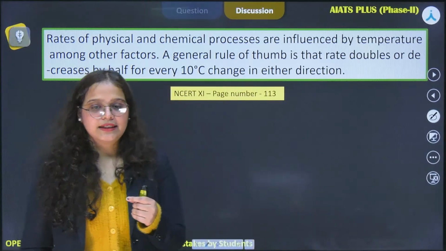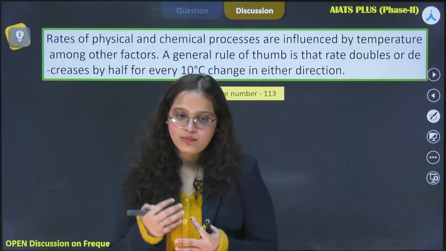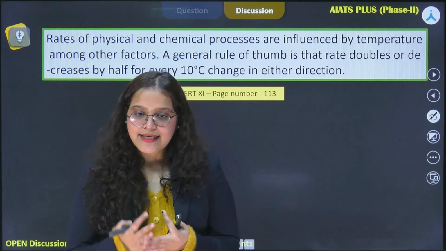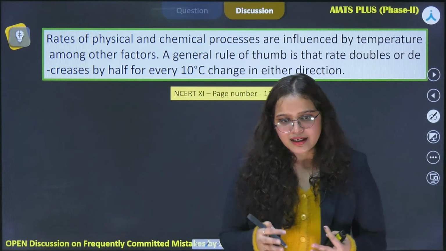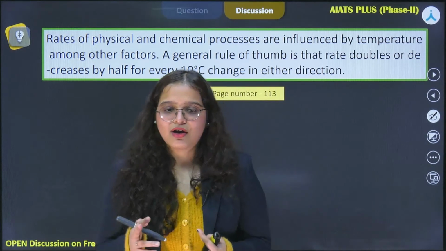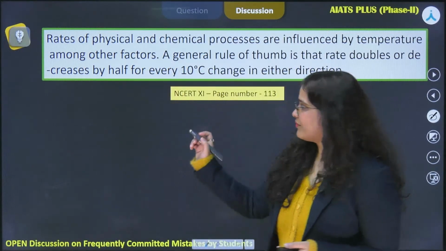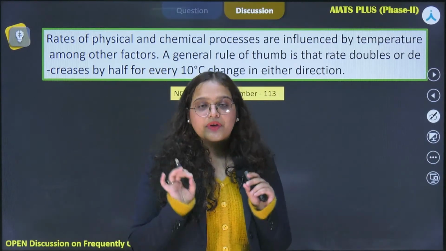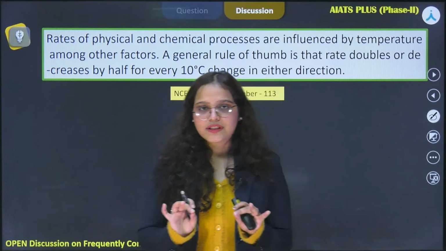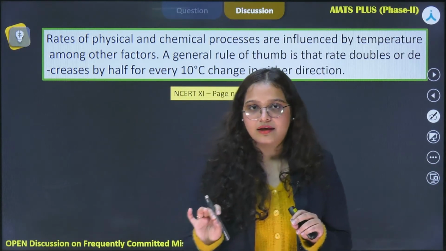I can see someone has commented that prosthetic enzyme FAD. So you're right, FAD is also one of the cofactors. All right. Okay. So basically when we talk about rate, rate means the velocity or the speed with which a reaction is occurring. All right.